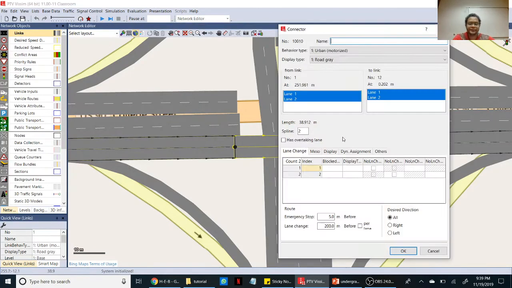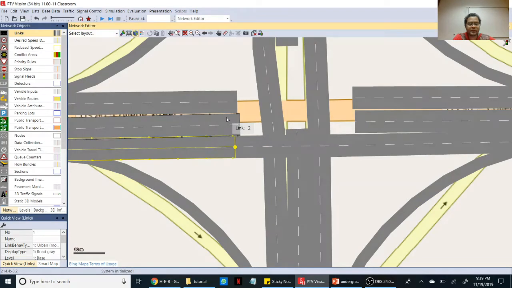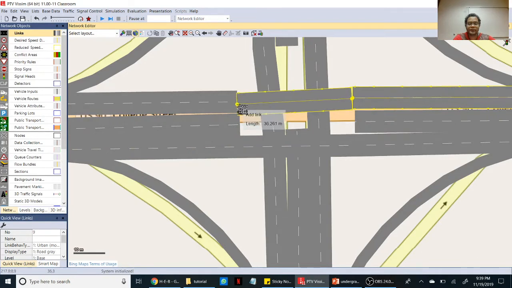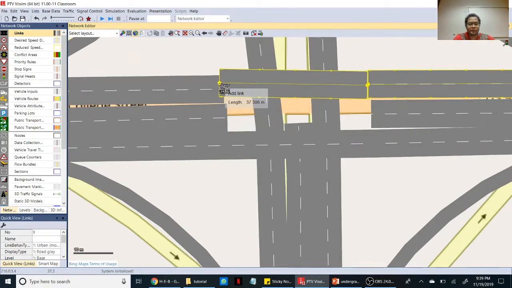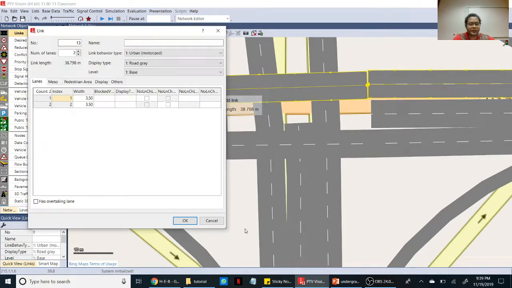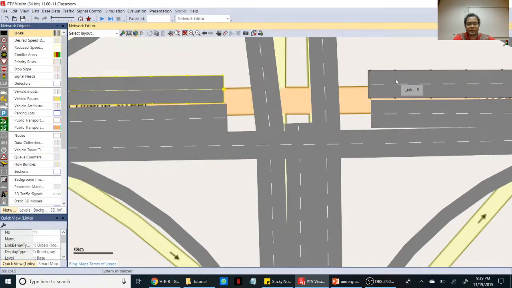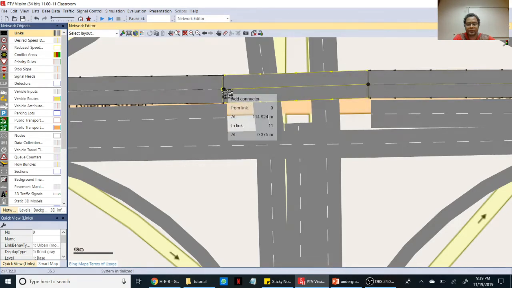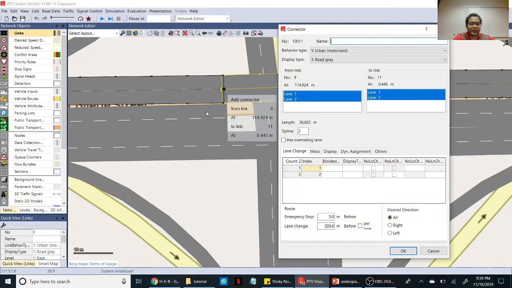Click OK. So this through traffic. Don't add it until it says connector. Now you can see the difference. It says add connector, so you can add it now. Click OK.